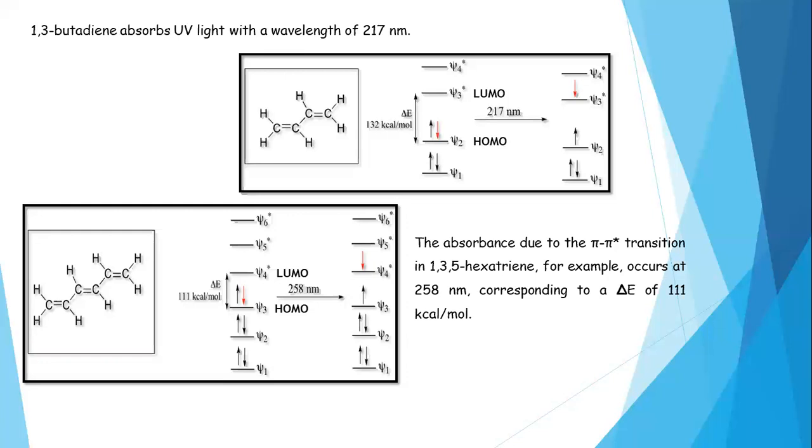Carbon carbon sigma bond is more energetic than carbon carbon π bond. Generally a carbon carbon single π bond does not exist because π bond is not an independent bond.